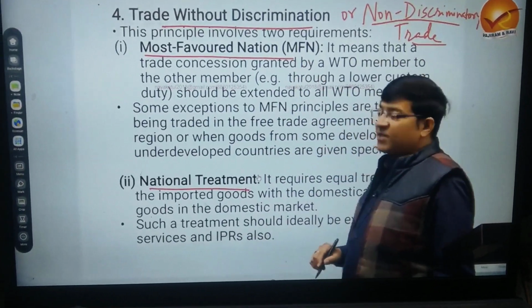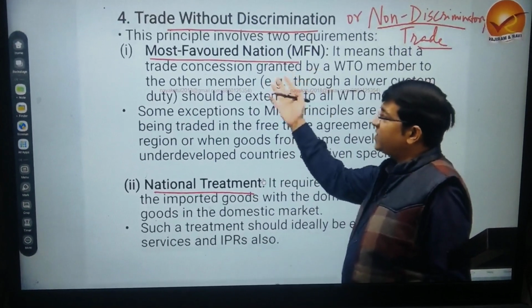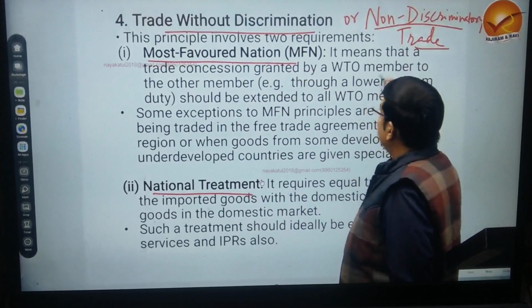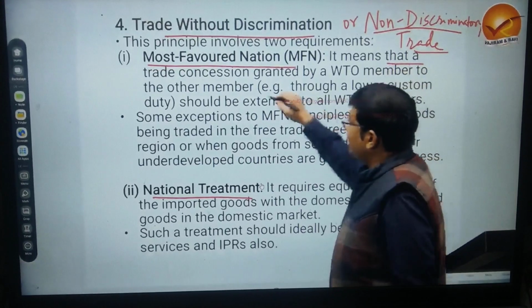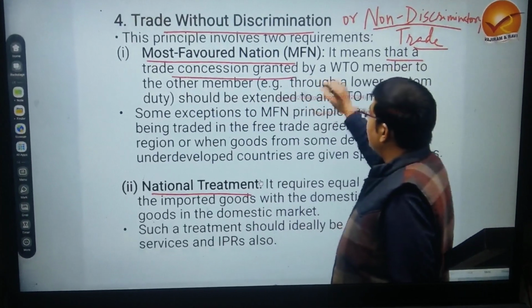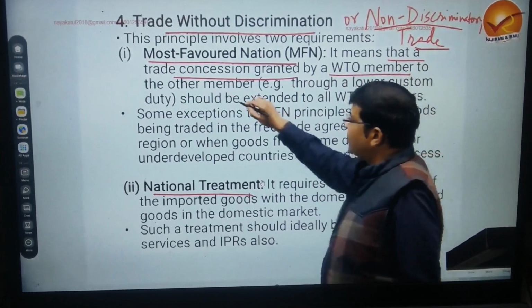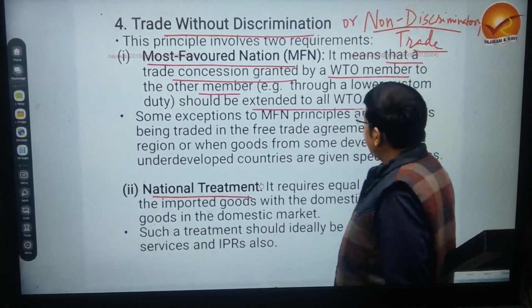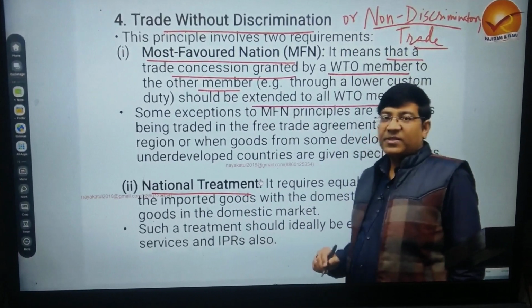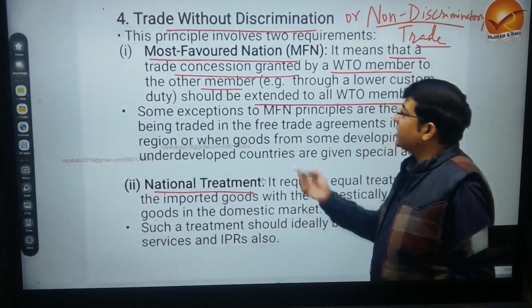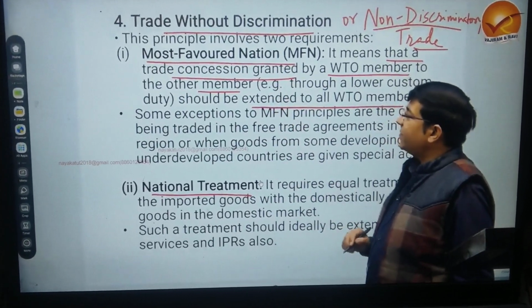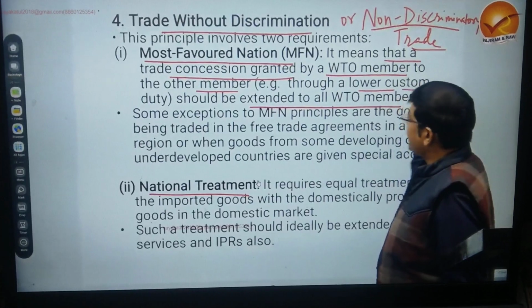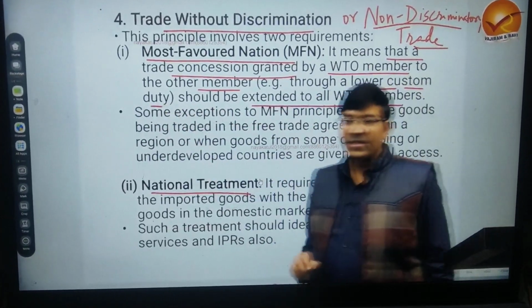Most favored nation principle means that a trade concession granted by a WTO member to another member should be extended to all WTO members. So let's take an example. Trade concession can mean, for example, a lower custom duty being charged.